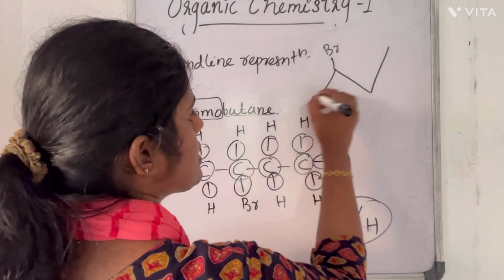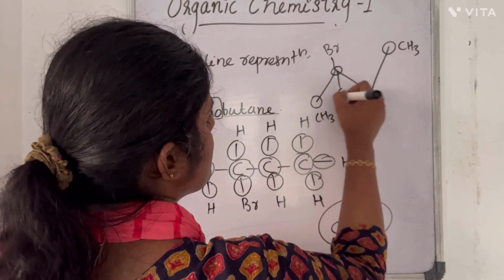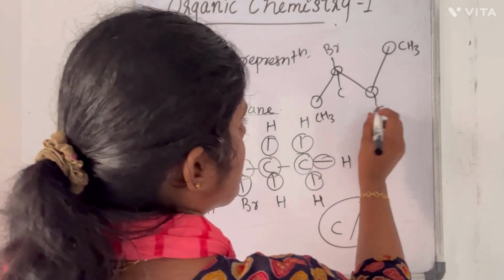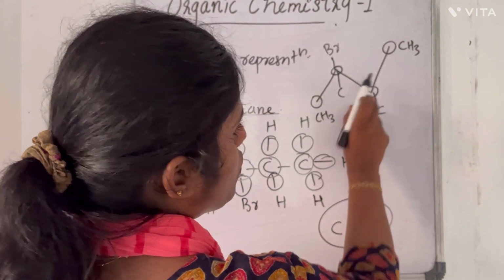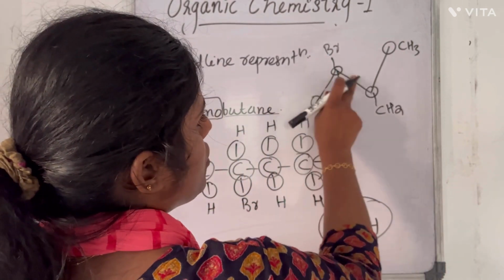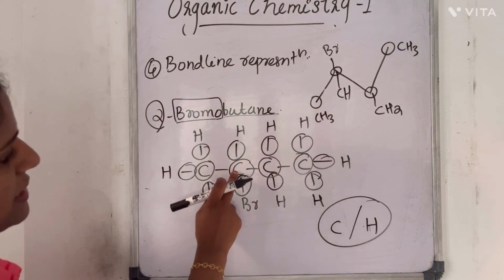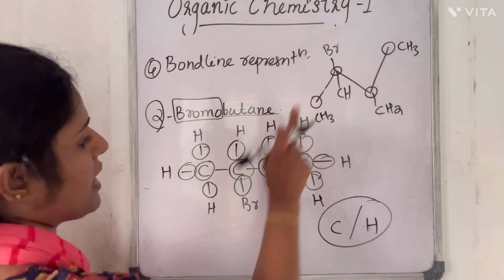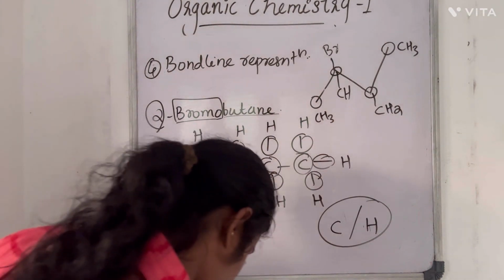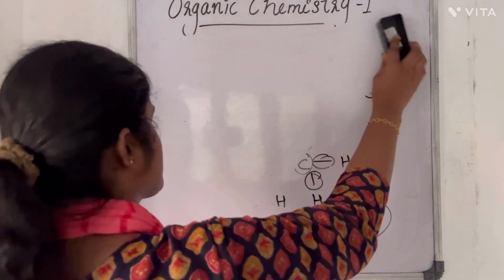So here these 2 will be CH3, they are terminals. This will be carbon, line junctions are carbon with the appropriate number of hydrogen atoms. For this carbon, 1, 2 bonds are satisfied, 2 more are required. For this carbon, 1, 2, 3 are satisfied, 1 is required. So this is CH3, then CHBr, then CH2, then CH3. So this is how bond line representation comes. Now what will be cyclopropane?